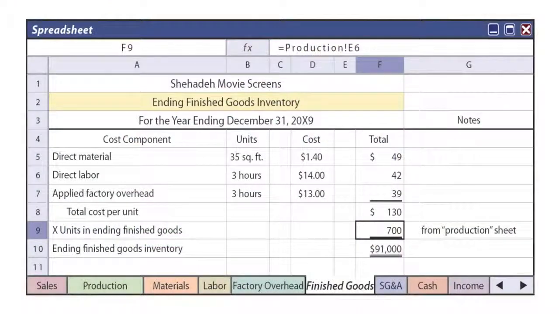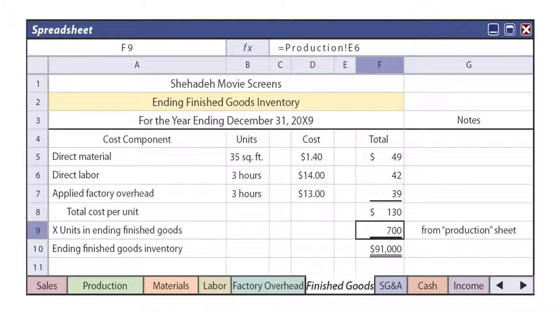When we go to calculate our ending finished goods inventory, we're determining that it's $130 per unit. That's the material, 35 square feet at $1.40 per foot. The labor, 3 hours at $14 an hour, and then we're applying overhead on 3 hours of labor, and the application rate that we just saw was $13 per unit.